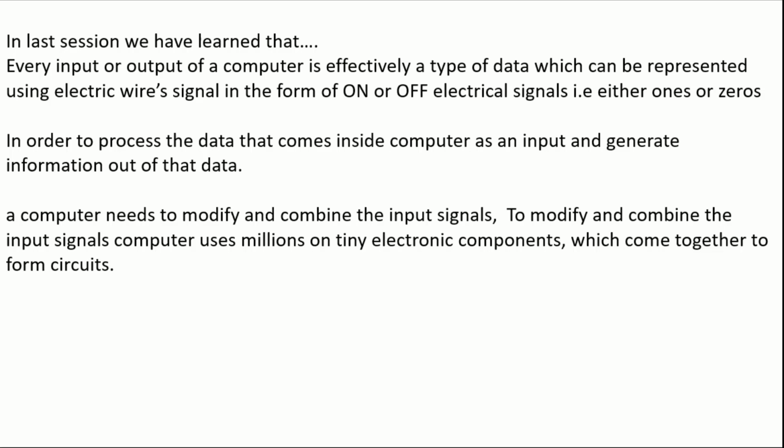Then the processor will receive that data and process it. In this whole process, the computer needs to modify and combine the input signals.